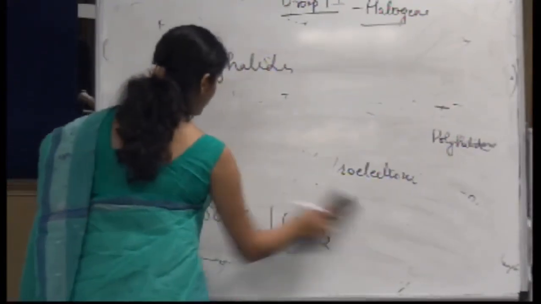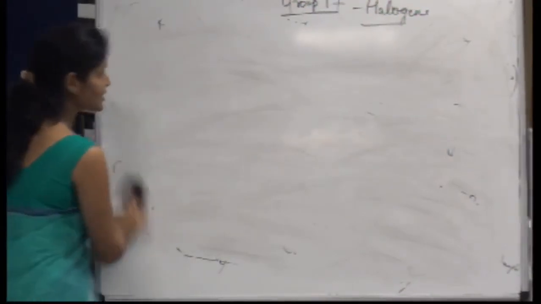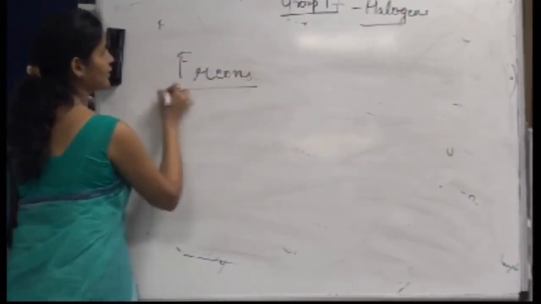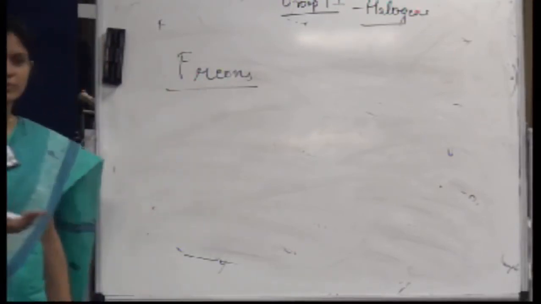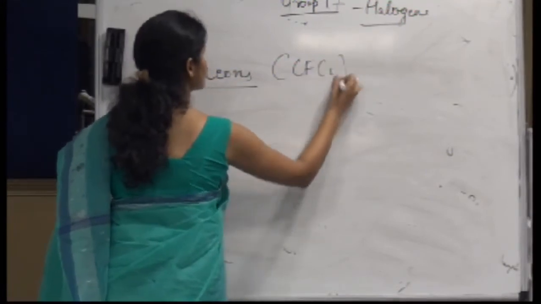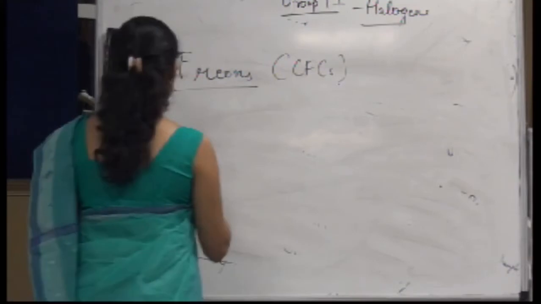What is another use of halogens? They are used in freons. You know about freons? Chlorofluorocarbons, CFCs, right? CFCs are used in refrigerators, air conditioners, deodorants, right?